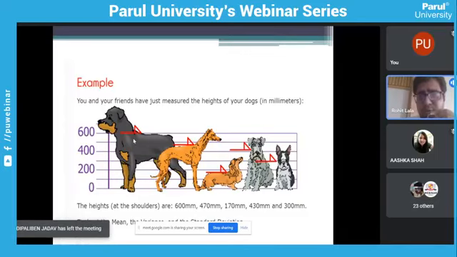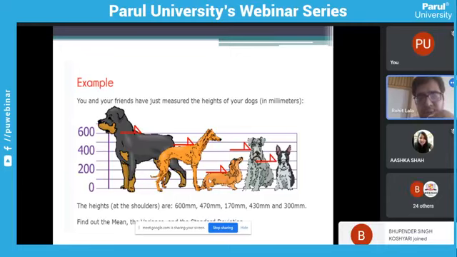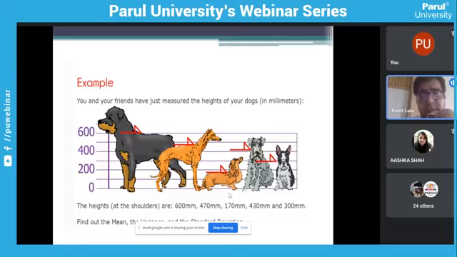Rohit sir, this is a Rottweiler, its height is 600 millimeters. This is a hound, its height is nearly 400. And this is a Dutch hound, its height is very low, that is 180 or 170, and so on. So on the basis of it, I need to decide whether I should buy a large dog or a small dog. So we will work on it.